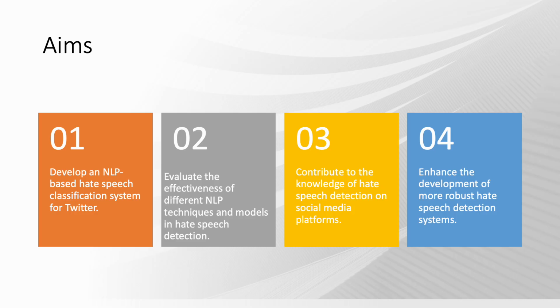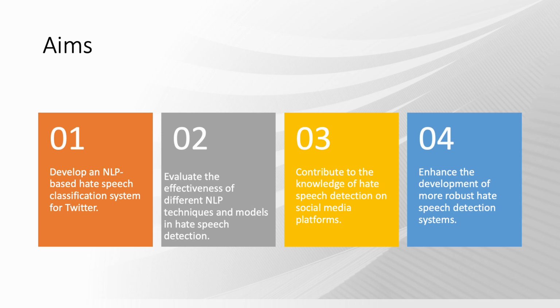In this project, we have set out to achieve several aims that focus on developing a robust hate speech classification system. Our first aim is to develop an NLP based hate speech classification system that is specially designed for Twitter. Secondly, we aim to evaluate the effectiveness of different NLP techniques and models in detecting and categorizing hate speech accurately.